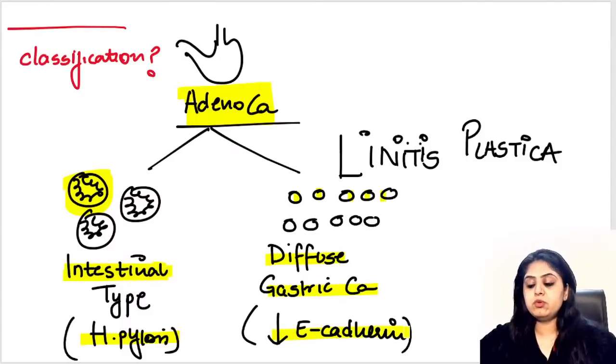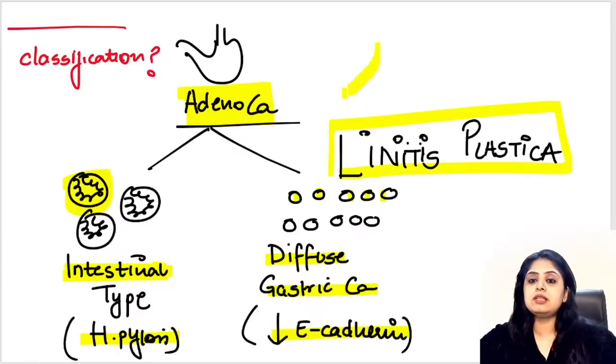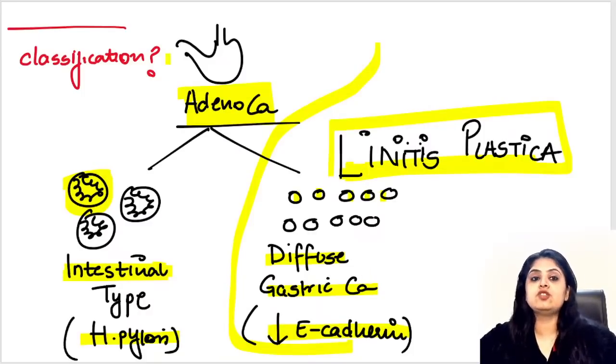because of which genetic mutation? That is because of loss of E-cadherin, and in that you see the leather bottle appearance. So this is a completely different type of cancer, caused by mutation, with leather bottle appearance. This is not usually associated with H. pylori. Meanwhile, I've got a right answer. This classification that I just taught you is known as the Lauren classification.